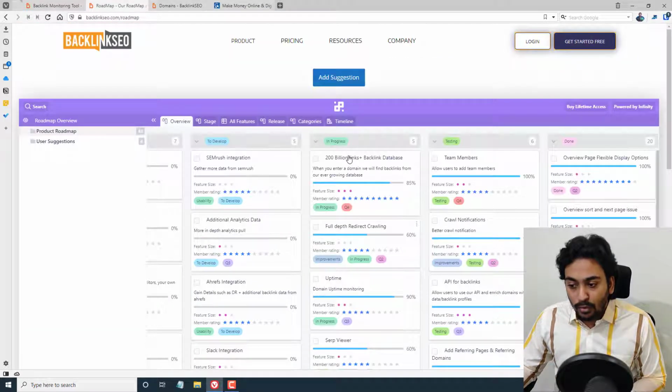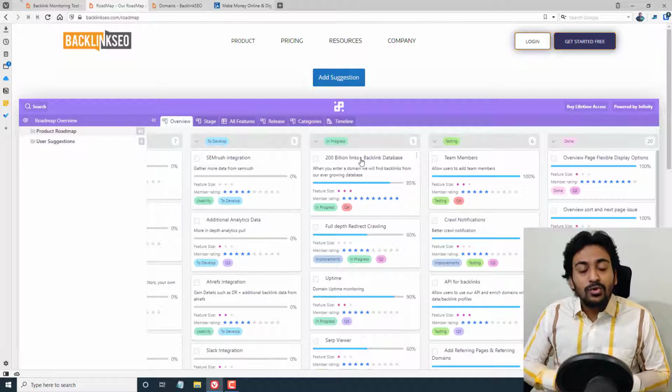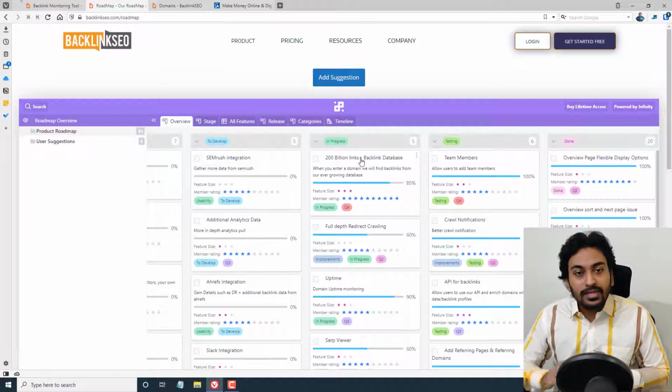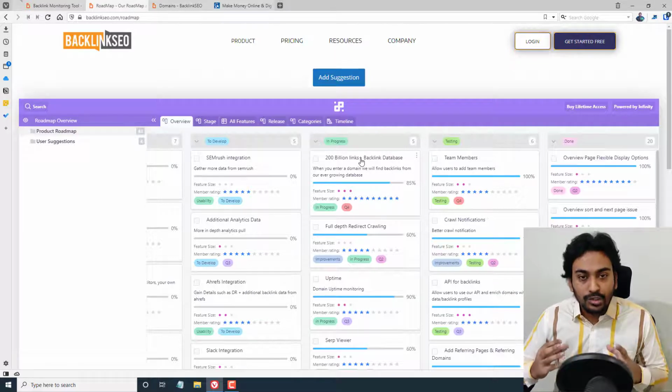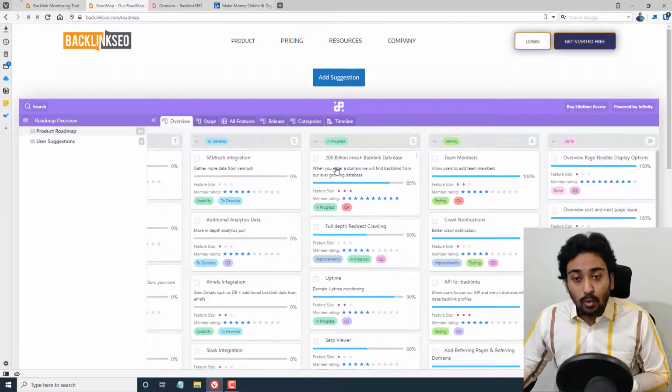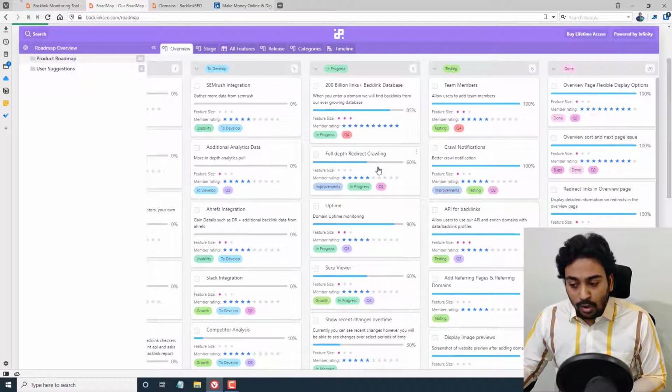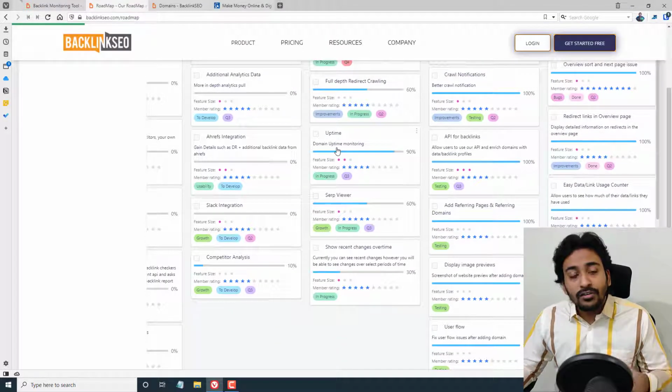This is the cool thing. If you see the in progress stuff, they are trying to add over 200 billion links into the backlink database and crawlers also. This is essentially an SEO tool mainly focused on backlinks and outreach. So backlink is a huge component for them, and they are also trying to build their own database with over 200 billion links and backlink data as well. Full depth redirect crawling, uptime monitoring. Uptime monitoring is already there, and they are trying to do much more advanced functionality through that. Viewers show recent changes over time.